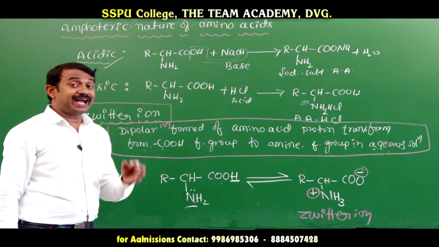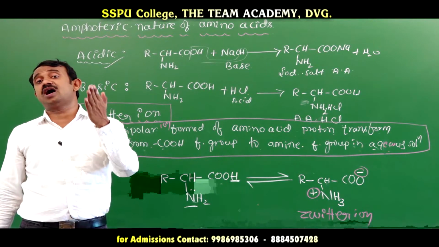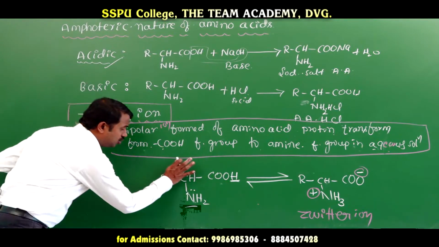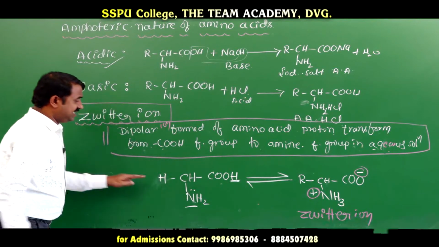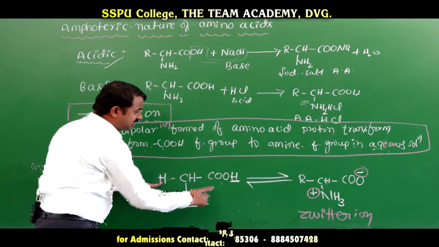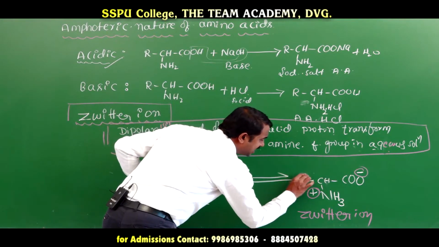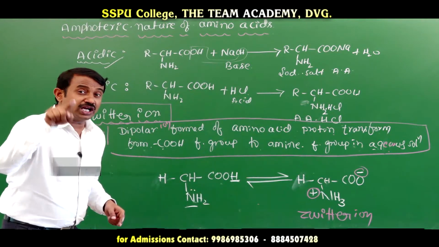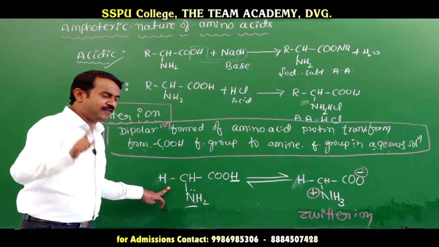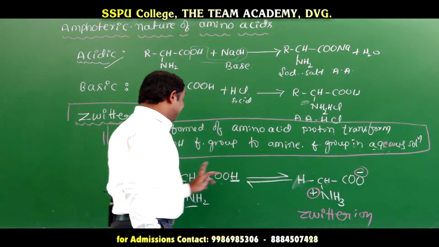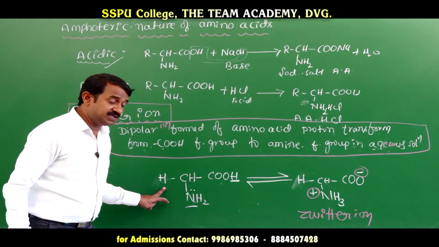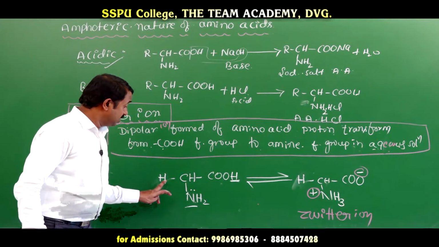Sometimes they will ask, write the zwitterion, taking the example of glycine. This is the general formula. If they ask for glycine, you have to use H instead of R. This is glycine. The proton is transferred, so here you have to write the general formula with H. This is the zwitterion, taking the example of glycine. For the general formula you write R; for glycine you write H instead of R. This is an example of a zwitterion like glycine.